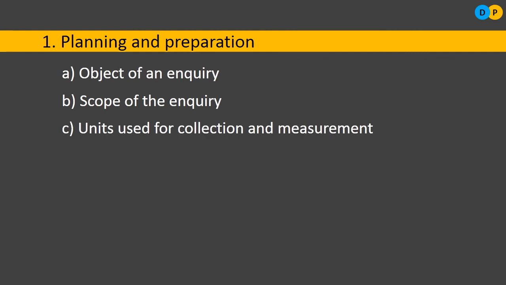Next parameter or factor is units used for collection and measurement. For example, I have been assigned the work to study the level of pesticides in Coca-Cola or any other soft drinks. Okay, so then what do I have to do? I need to plan. At the planning stage, what is my object of inquiry? I need to study the pesticide level in a particular soft drink. So what is the scope of the inquiry? I will be considering all those soft drinks of any brand. I will be considering all the soft drinks.